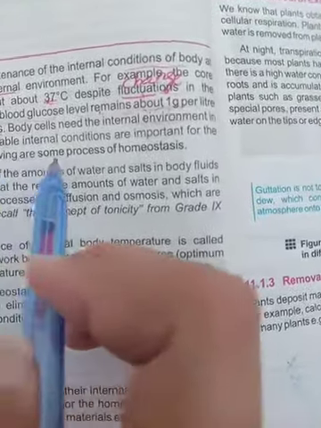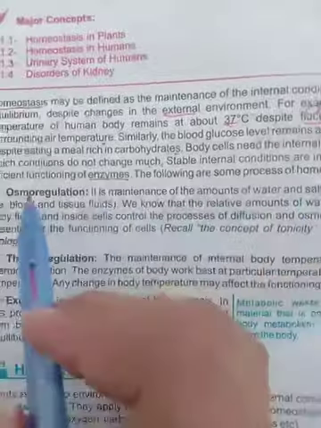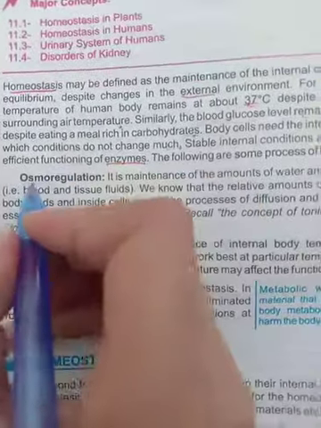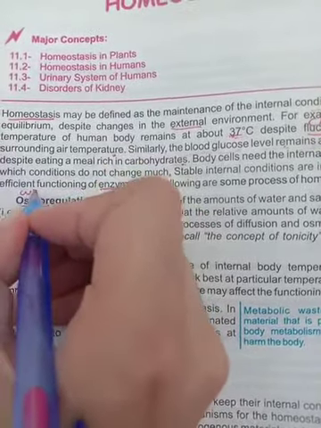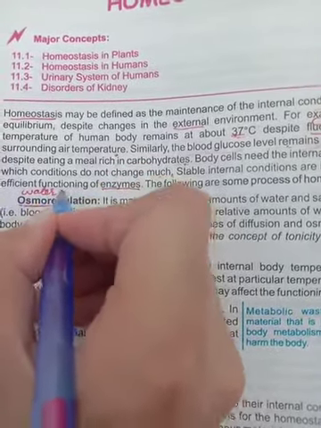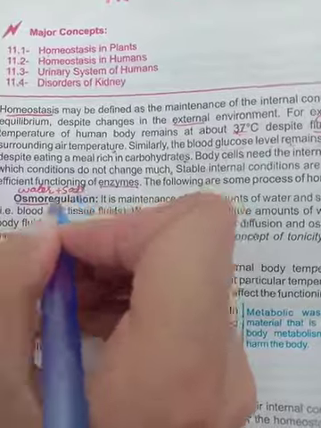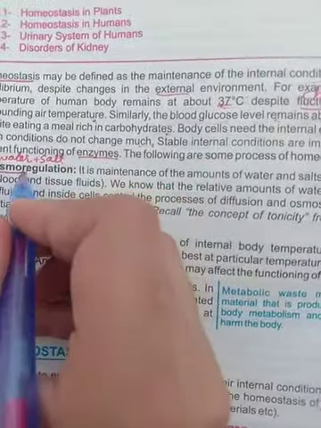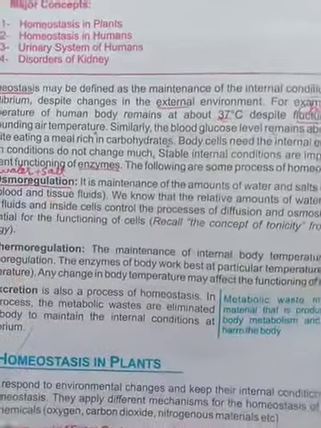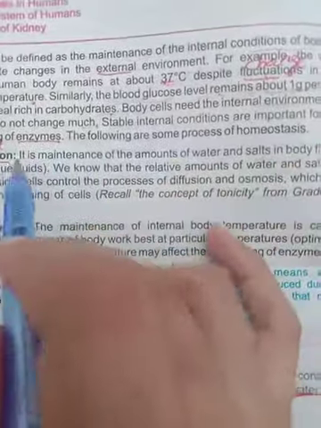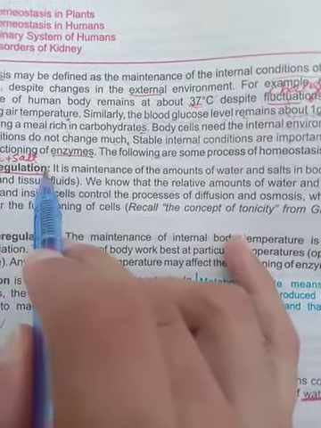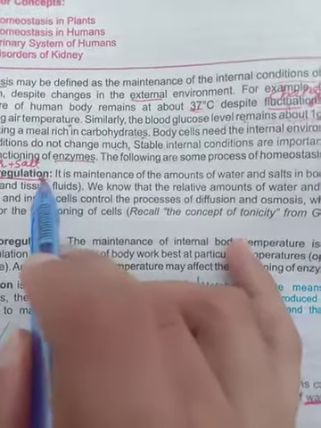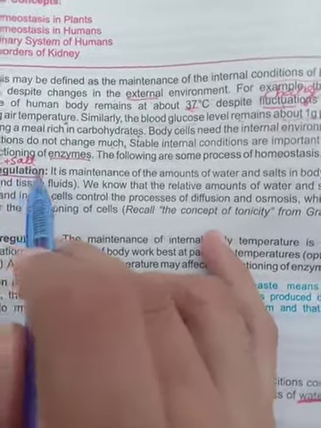So the following are some processes of homeostasis. Osmoregulation. In osmoregulation, the word osmo means water plus salt. The mixture of water and salt is called osmo. Regulation means at a regular level, at a normal level, at a constant level. So osmoregulation is the maintenance of the normal level of water and salt in our body.